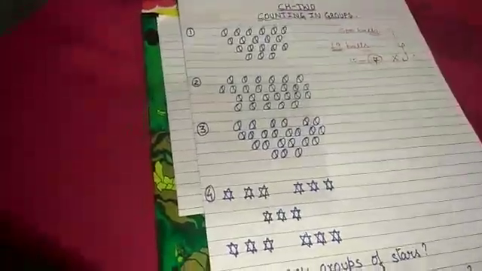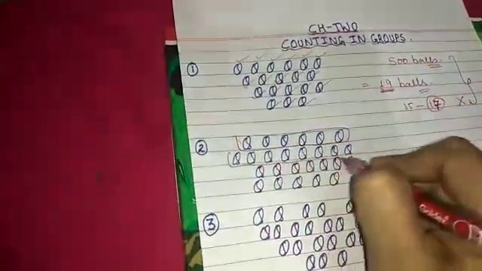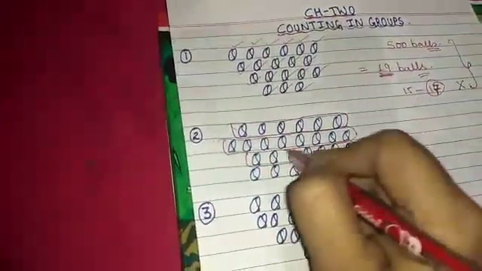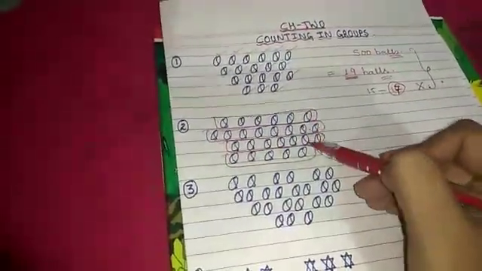Okay, so say group counting. So let us do group counting. Now what is group counting? Here you can see balls over here. So let us divide them into groups. Okay, so I will divide these balls into small groups. All right, so I have divided them into 4 groups: 1, 2, 3, and 4.